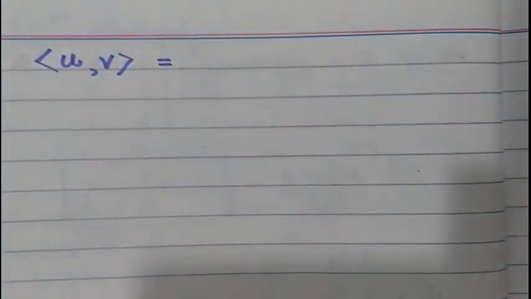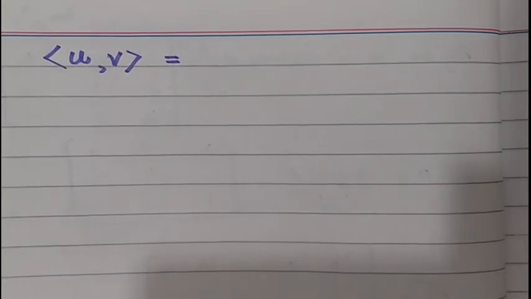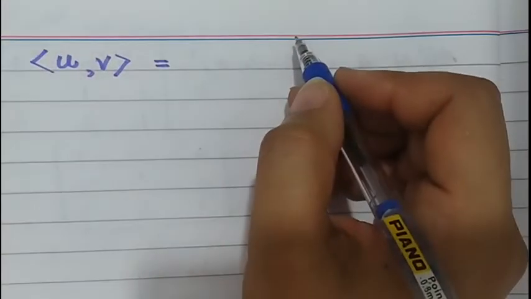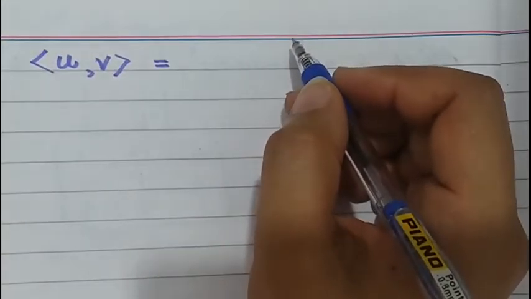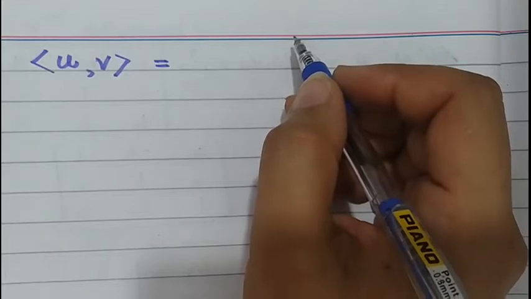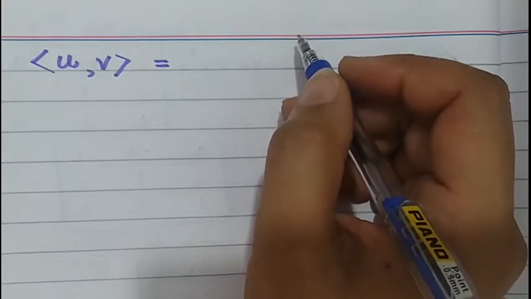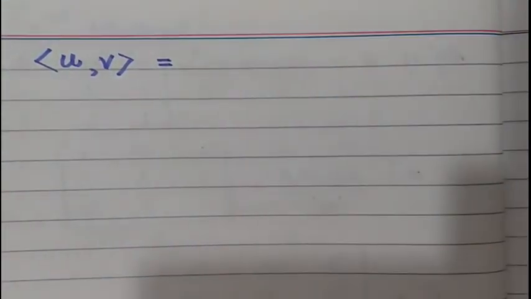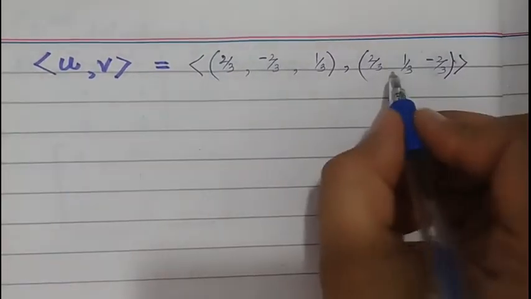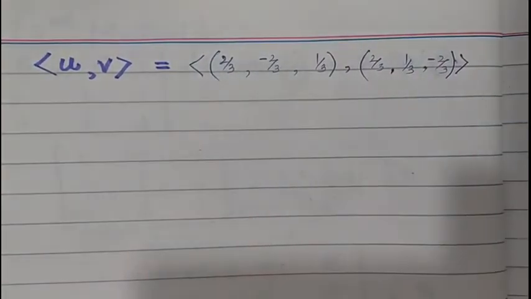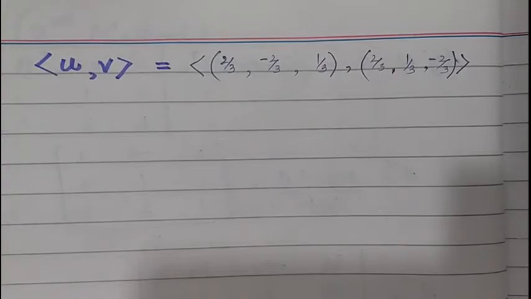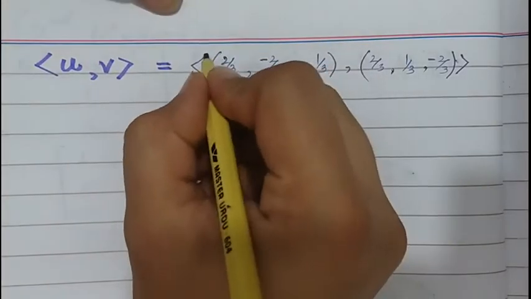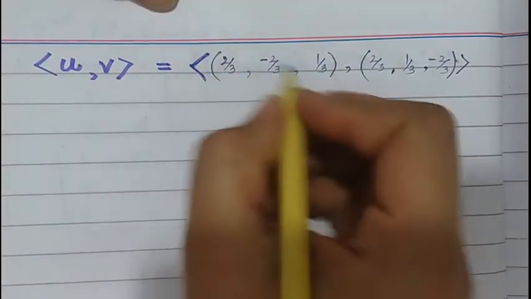So the U and V inner product, as the U matrix entries of U and V are given, so when we take the inner product of U and V, first represent the U entries.